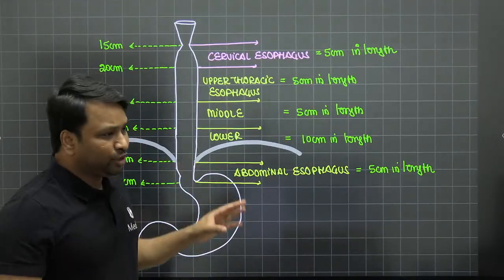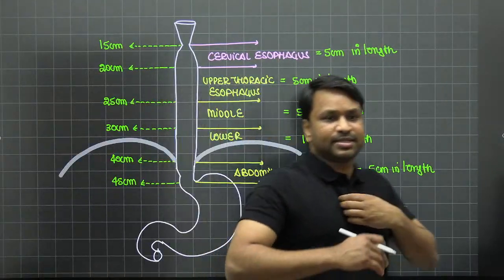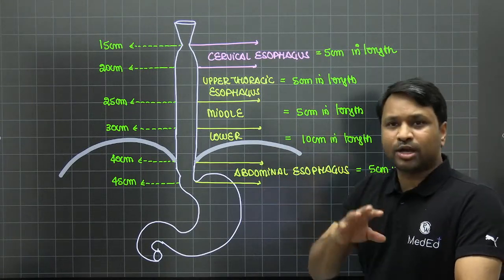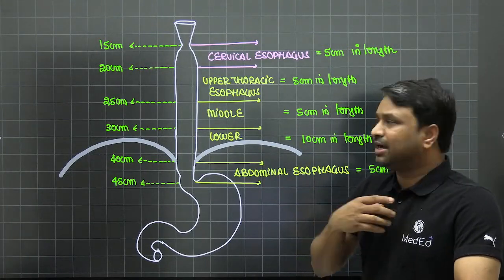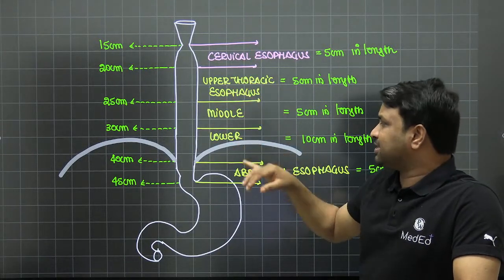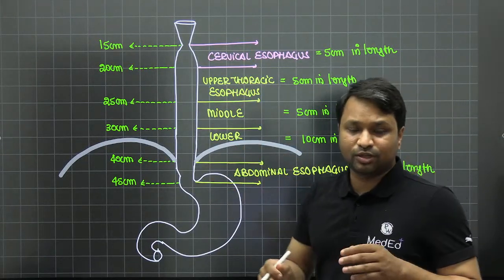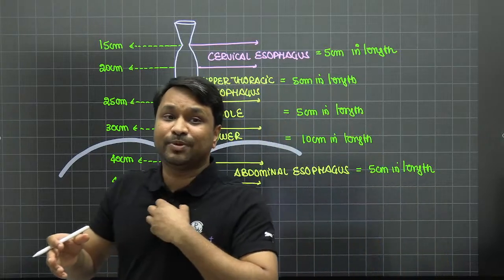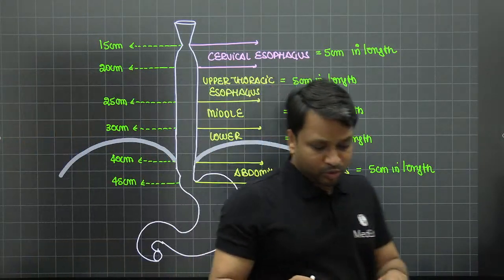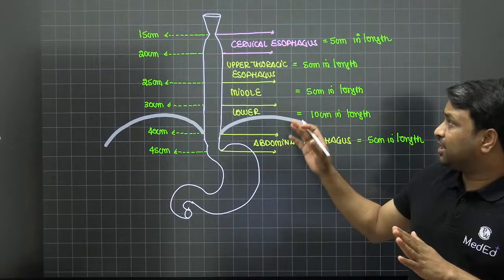No matter where you read it, how you read it, this is how the esophagus is now divided. So when you do an upper GI endoscopy, your gastroenterologist will always tell you whether it's looking at the cervical esophagus, the upper thoracic, the middle thoracic, the lower thoracic, or the abdominal esophagus. Each part is precisely put in its own location. So you know these are the divisions.